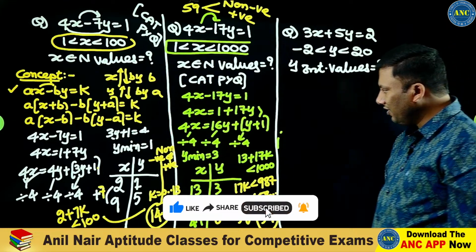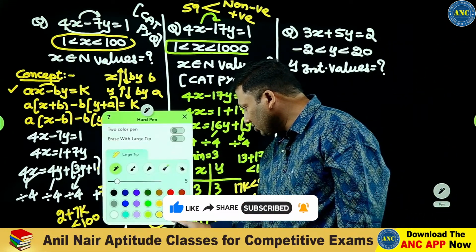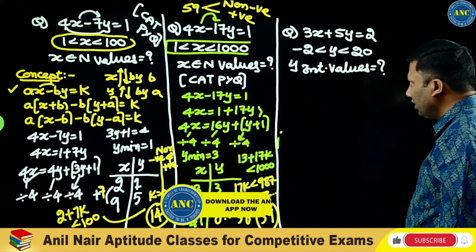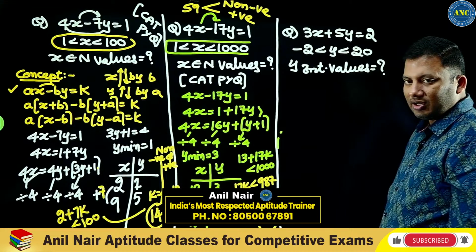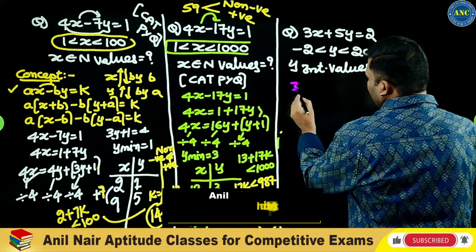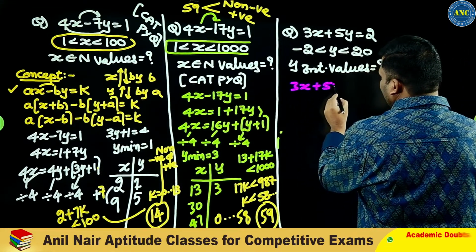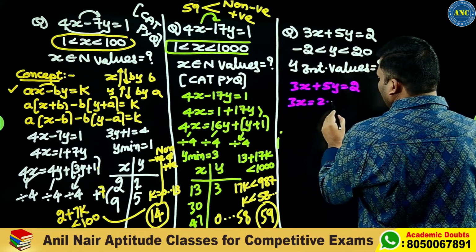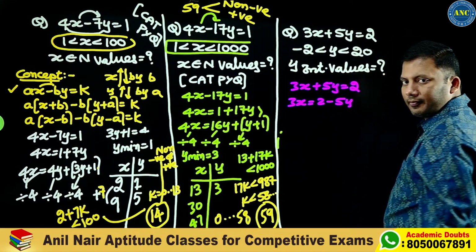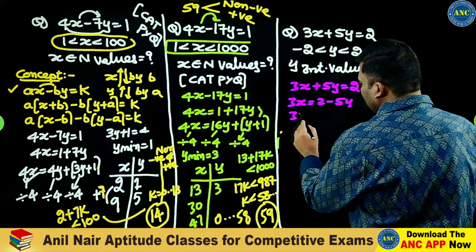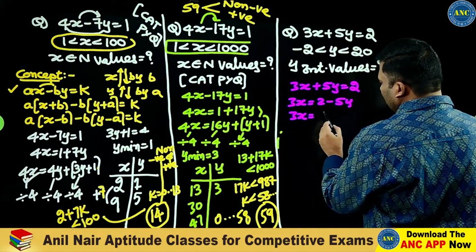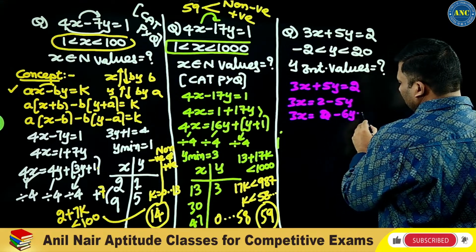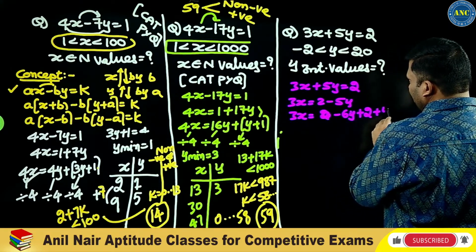3x plus 5y is equivalent to 2, with a condition on y: minus 2 less than y less than 20. First, 3x plus 5y is equivalent to 2. So 3x is equivalent to 2 minus 5y. This can be written as minus 6y plus 2 plus y.